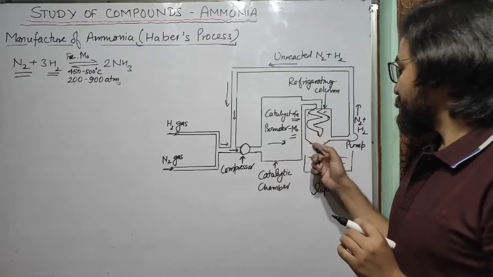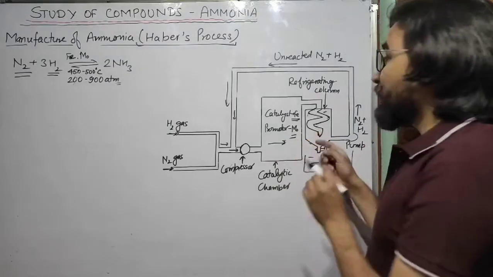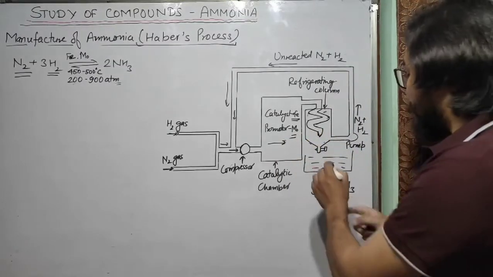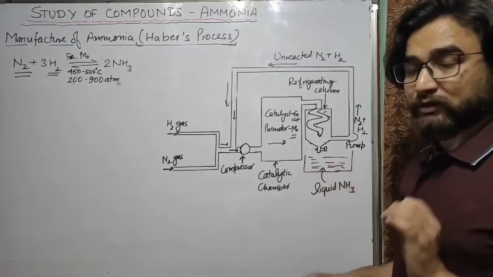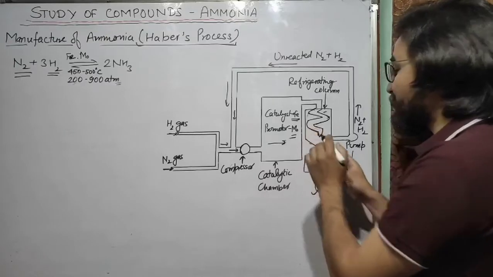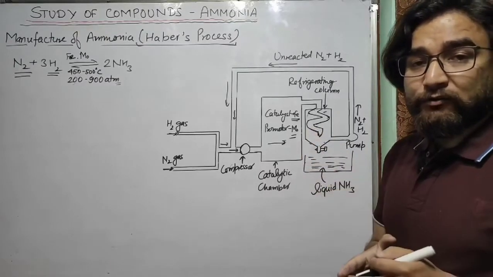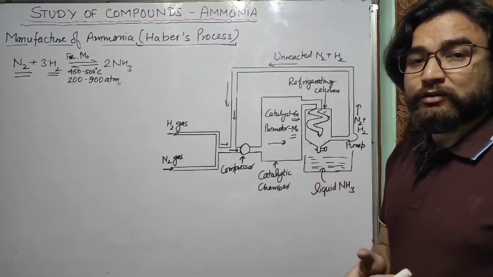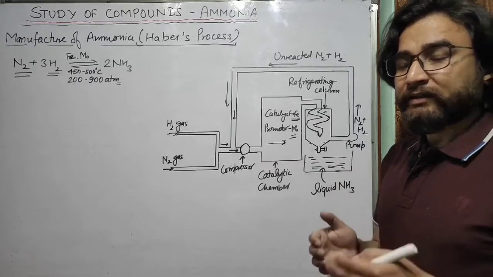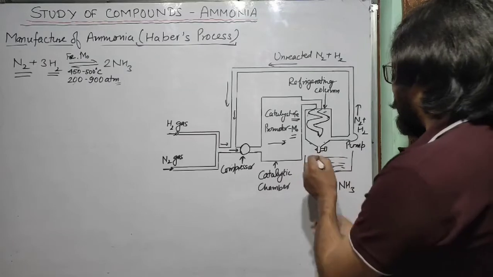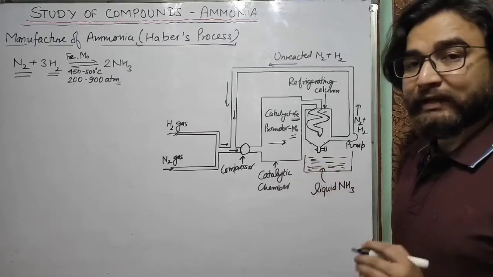The pressure is reduced and the ammonia gas is liquefied, and we collect the liquid ammonia. This is a very easy process because the temperature is already very low. If the pressure is also reduced, the temperature will also decrease suddenly, and therefore we get liquid ammonia.